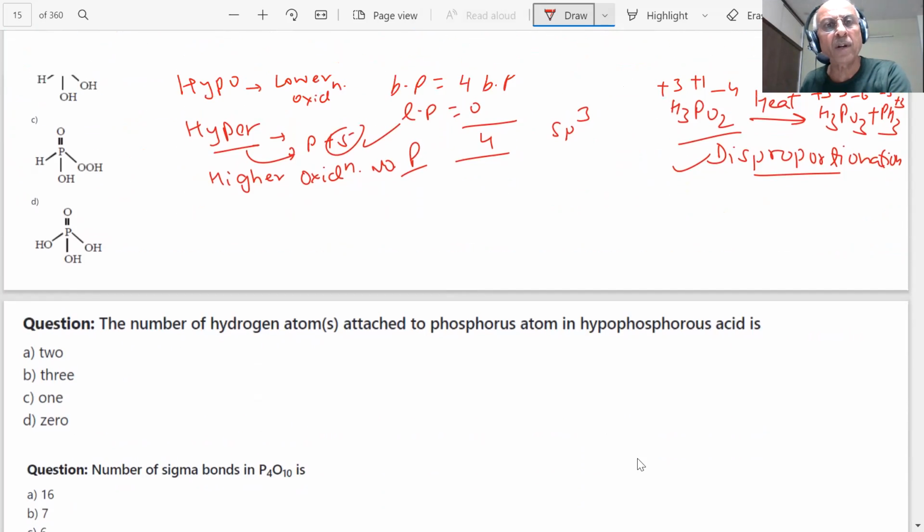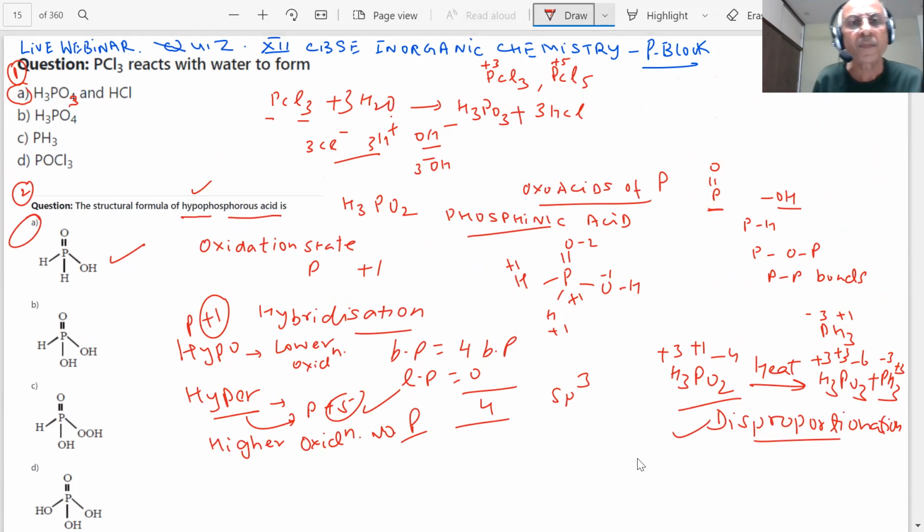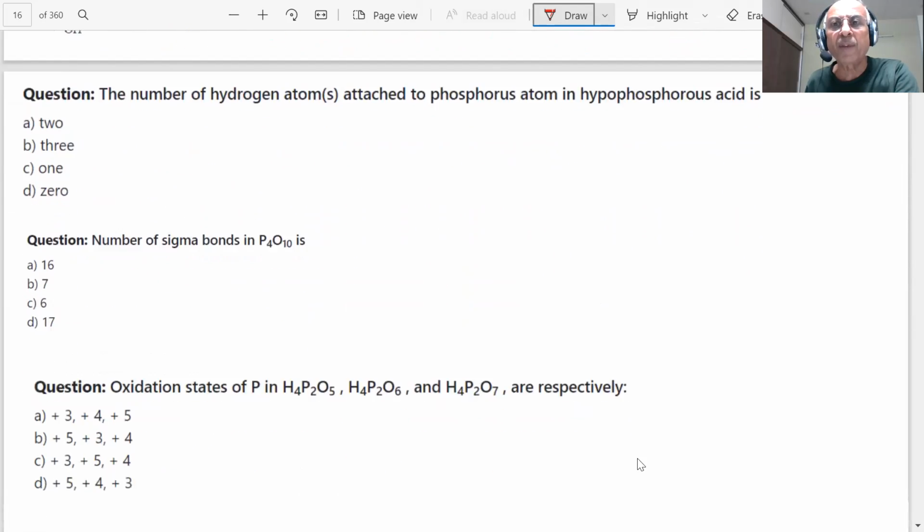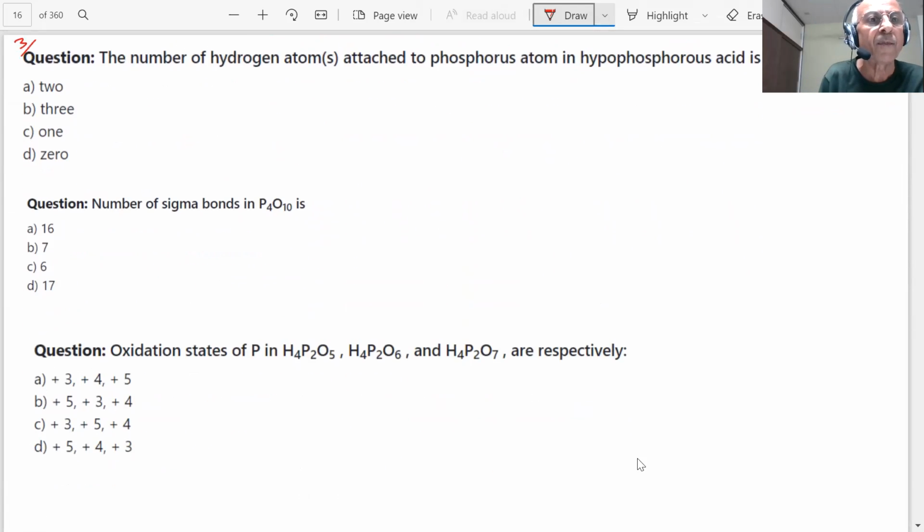So what are we getting here, students? You are getting 1 mark here, 1 mark here. Next question is coming on the screen: the number of hydrogen atoms attached to phosphorus in hypophosphorus acid. Again a question is coming on hypophosphorus acid, which we have just discussed. What is the formula? H3PO2. This is very important because it is repeatedly asked in the paper.